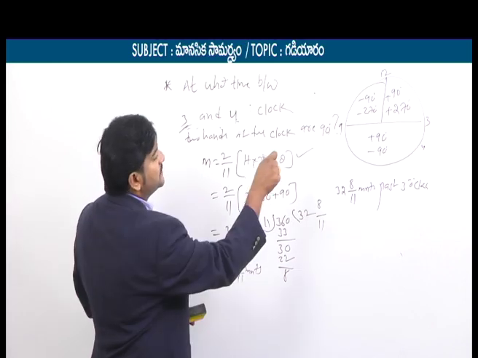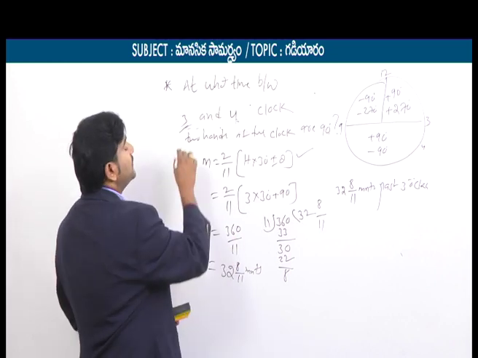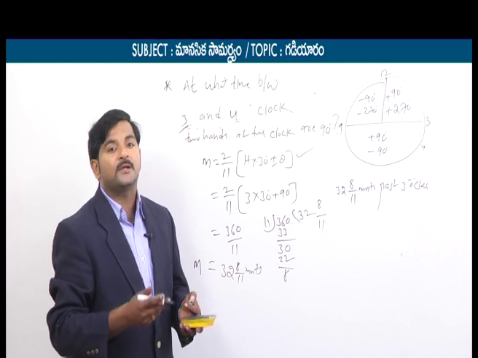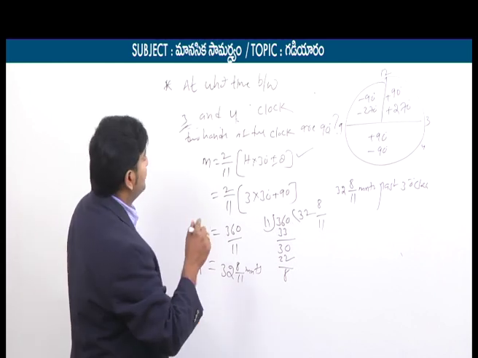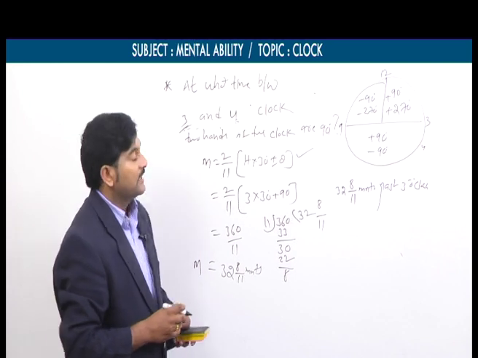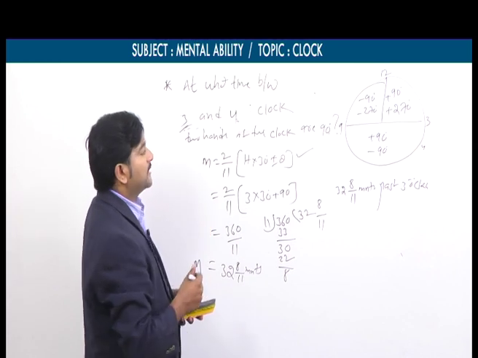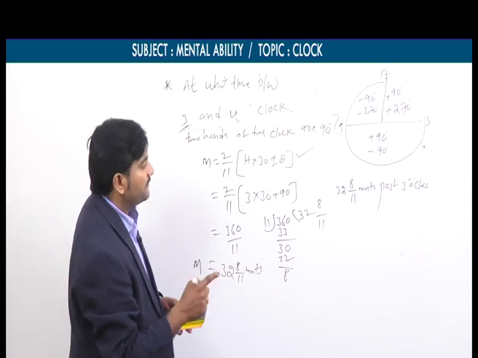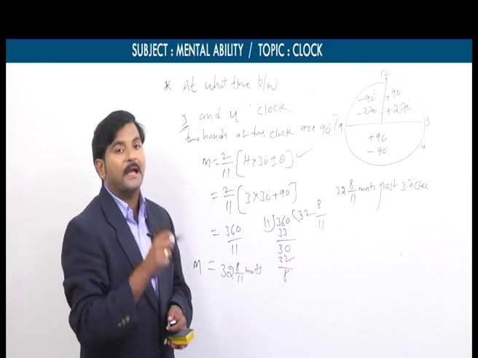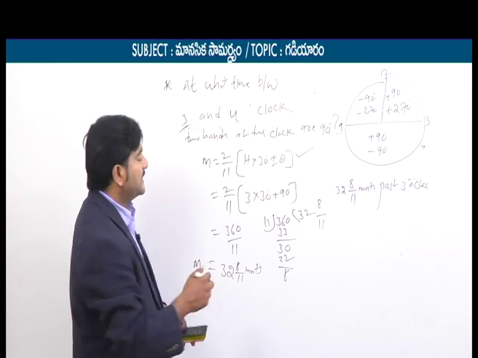If I take theta is equal to minus 90, so what does it mean? 0 minutes past 3 o'clock. 0 minutes past 3 o'clock means what? It's simply 3 o'clock. So at what time between 3 and 4 is the angle between the two hands of the clock 90 degrees? One time I am getting 32 8 by 11 minutes past 3 o'clock, and in the second case I am getting exactly 3 o'clock because minutes I am getting 0.